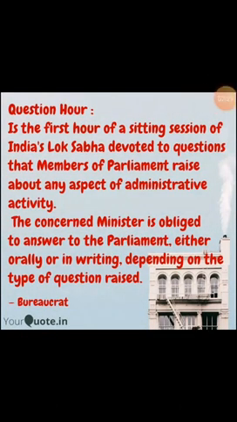What is a question hour? By asking questions to the ministers during this time in order to gather information. This is an important part of the Parliament. The first hour of a session of India's Lok Sabha is devoted to questions that members of the Parliament raise about any aspect of administrative activity. The concerned minister is obliged to answer to the Parliament either orally or in writing, depending on the type of question raised.